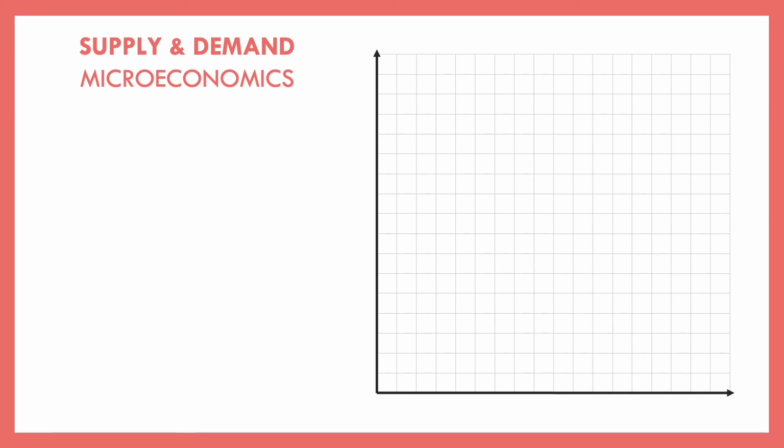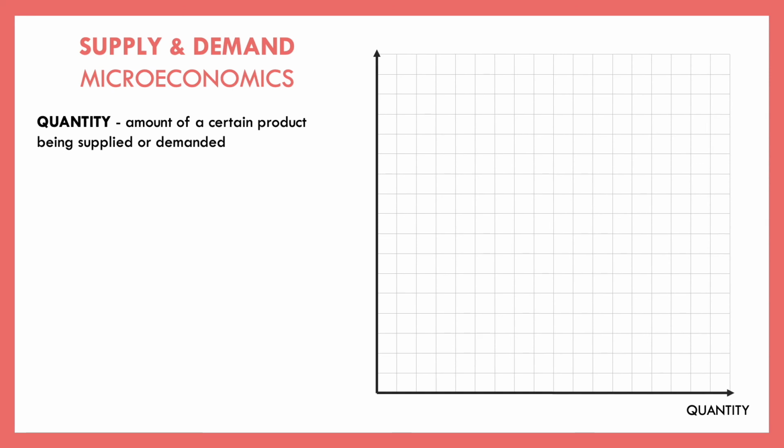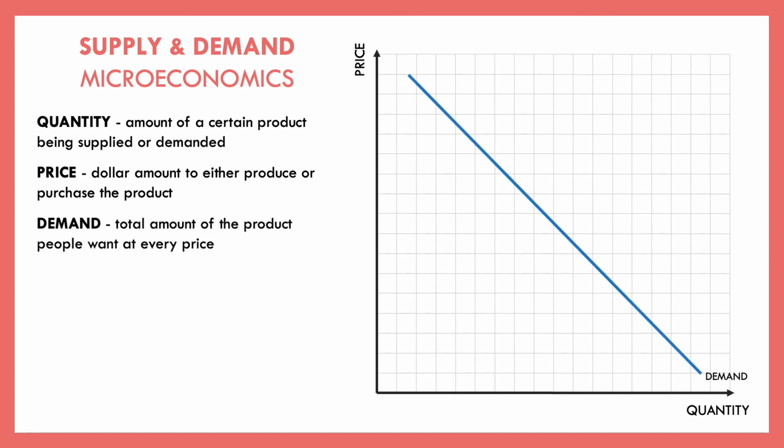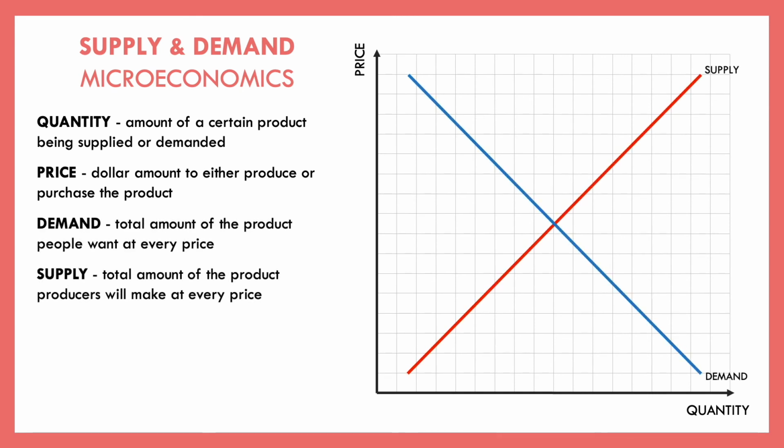So just to recap on this supply and demand graph from microeconomics, if you remember, along our x-axis, we had our quantity, just the amount of a product. Along our y-axis, we had the price. What is the dollar amount of each one of those products? And then we had our demand curve, which was downward sloping, and our supply curve, which was upward sloping.